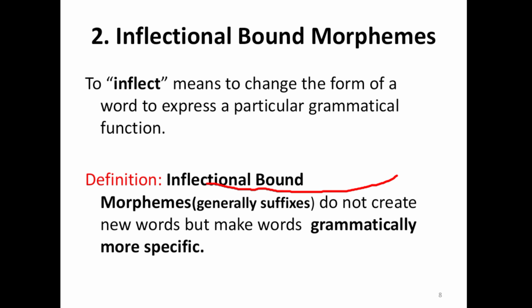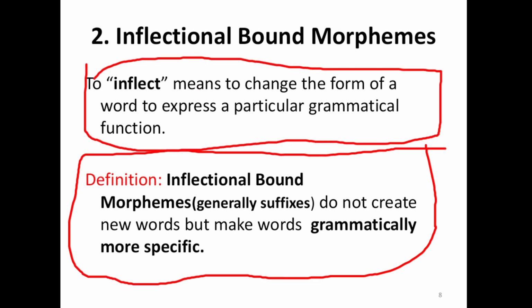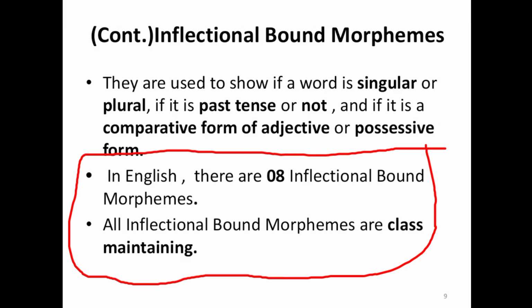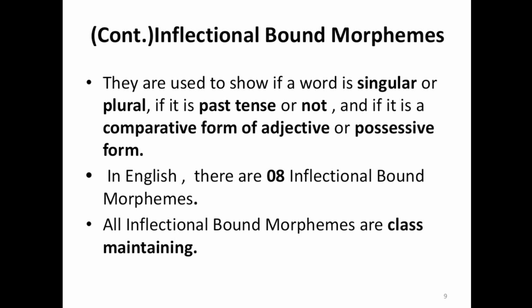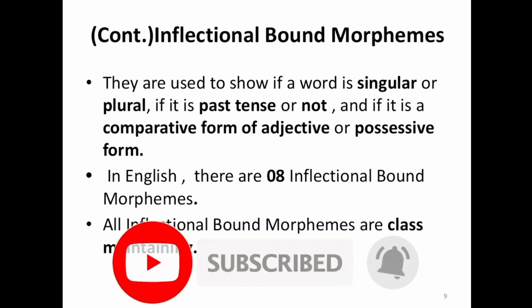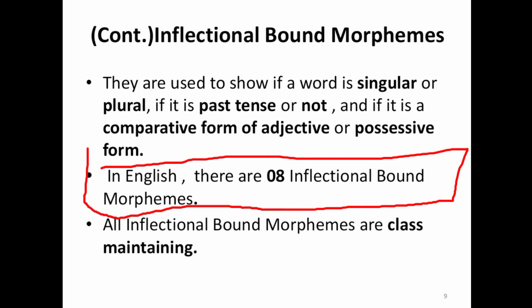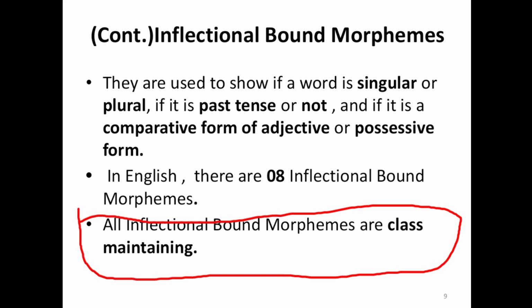Inflectional is an adjective from the word inflect. Inflectional bound morphemes, generally suffixes, do not create new words but make words grammatically more specific. They are used to show if a word is singular or plural, if it is past tense or not, and if it is a comparative form of an adjective or a possessive form. In English, there are 8 inflectional bound morphemes. All inflectional bound morphemes are class maintaining.